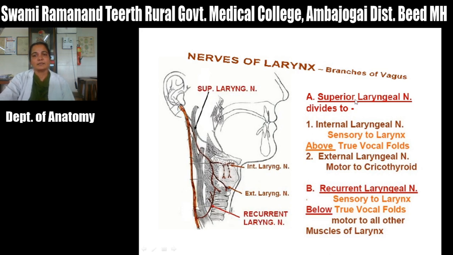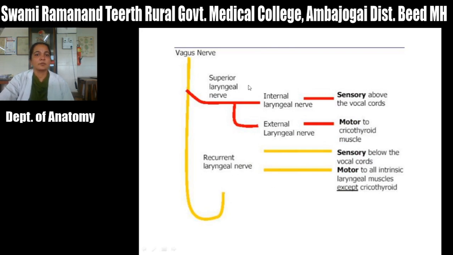Then nerve supply. The superior laryngeal nerve is divided into the internal laryngeal nerve, which is sensory to the larynx just above the vocal fold. Then the external laryngeal nerve, which is motor to the cricothyroid muscle. Then the recurrent laryngeal nerve, it is sensory to the larynx below the vocal fold. Okay, and motor to all the other muscles of the larynx. So this is the nerve supply of the larynx. So this is the superior laryngeal nerve. It divides into internal and external. Internal is sensory and external is motor. Then the recurrent laryngeal nerve gives sensory below the vocal fold and motor to all intrinsic muscles of the larynx.